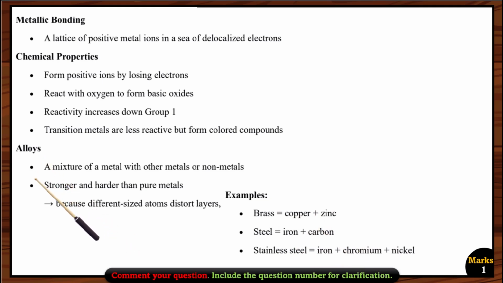Okay, so why do we make alloys? Because in nature metals are very soft. To make them hard and to use them for daily purposes, we want to make them stronger and harder. So we usually make a mixture of these metals with some other metals or maybe some non-metals. After this, these alloys become stronger and harder than the pure metals. And why do they become stronger and harder? Because the alloys contain different sizes of atoms, so it is difficult for those atoms to slide over each other. Therefore, there cannot be any distorted layers.